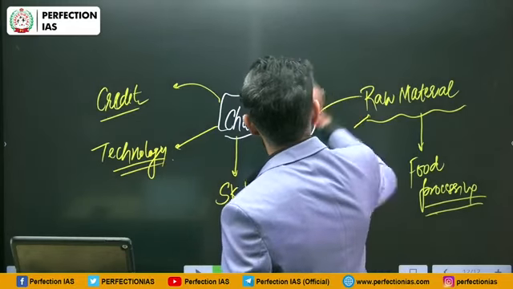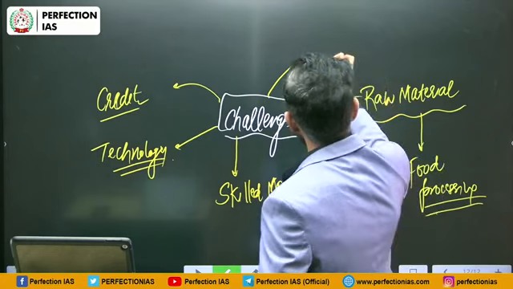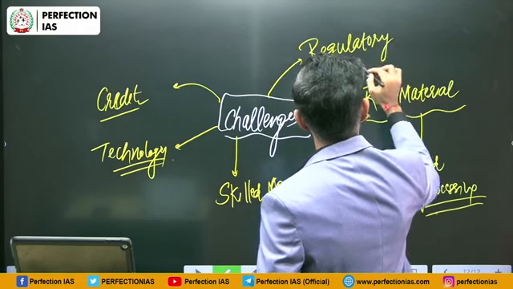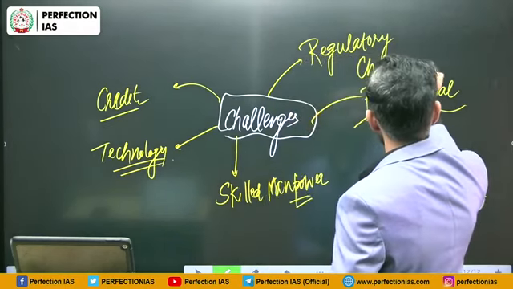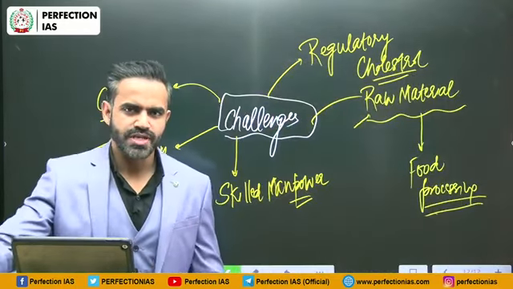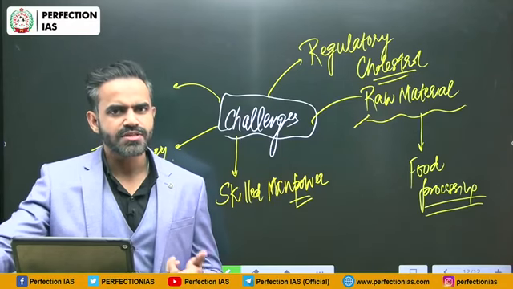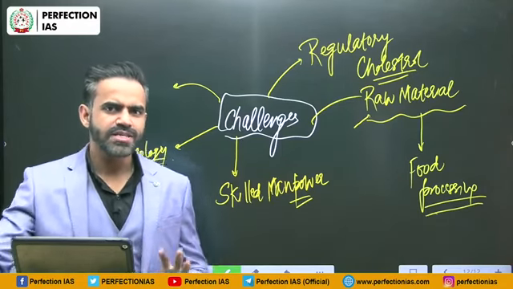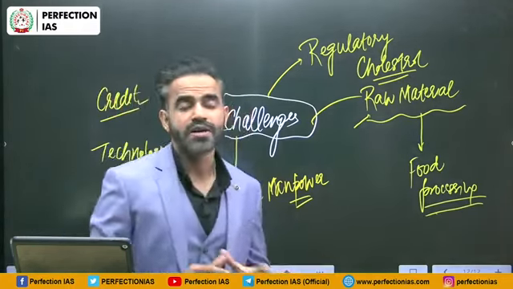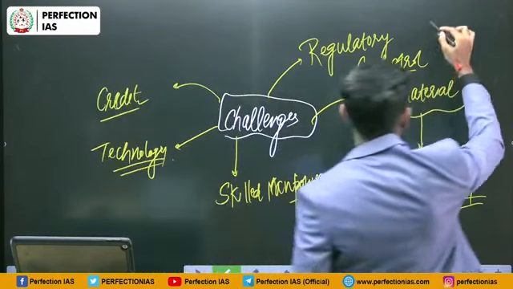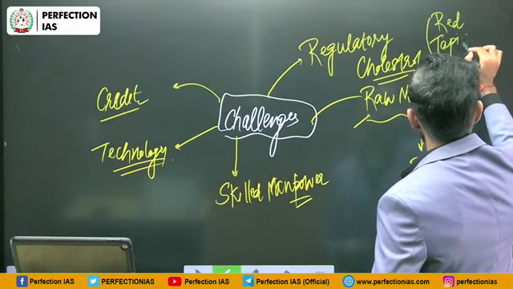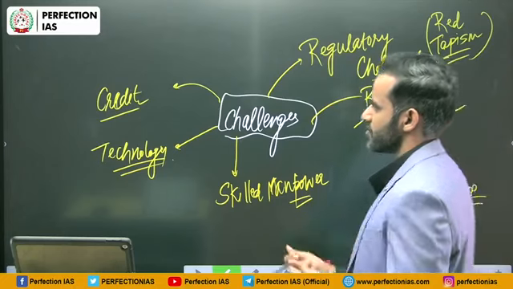In addition to this, they also face a problem of regulatory cholesterol. What is regulatory cholesterol? That means the regulations of the government are so strict that sometimes these units do not even think about them. They try to avoid them, or they stop that idea. They do not pursue that idea because of over regulation, because of too much paperwork, in simplest sense, or red tapeism. They kind of avoid expansion of their units.